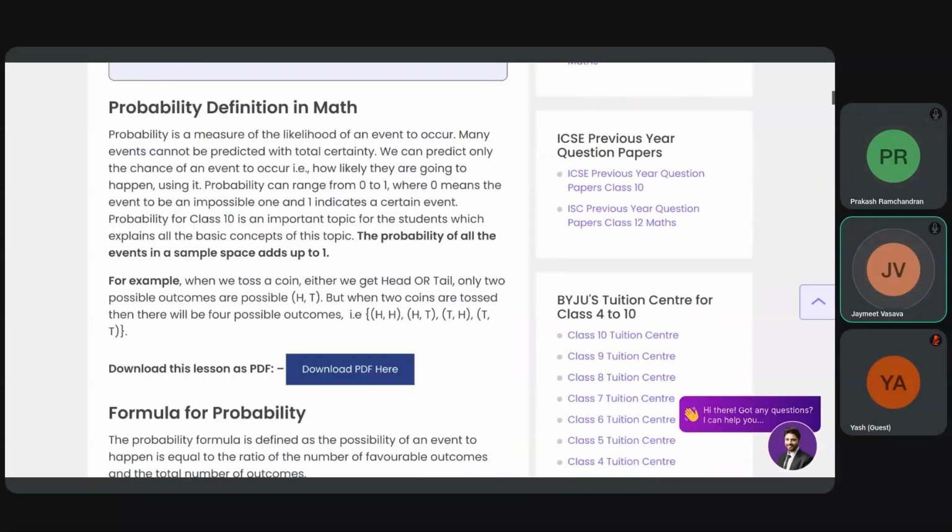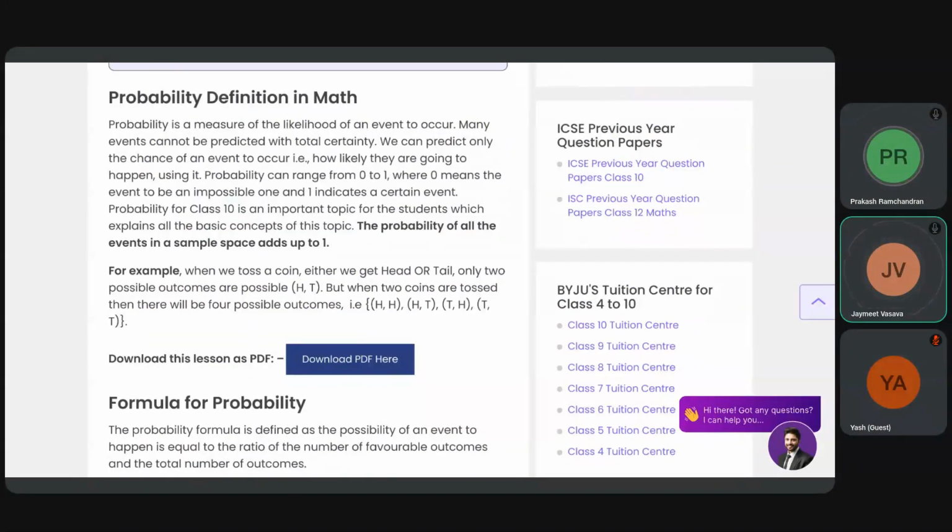Now, if you have a coin and you toss it, the possible events are head and tail. If you throw a coin, it will come down and you get a head or a tail, not like an Amitabh Bachchan movie where it will stand in between, right? So it will be either head or tail. That means it's a 50% chance that it is head and 50% chance it is tail.